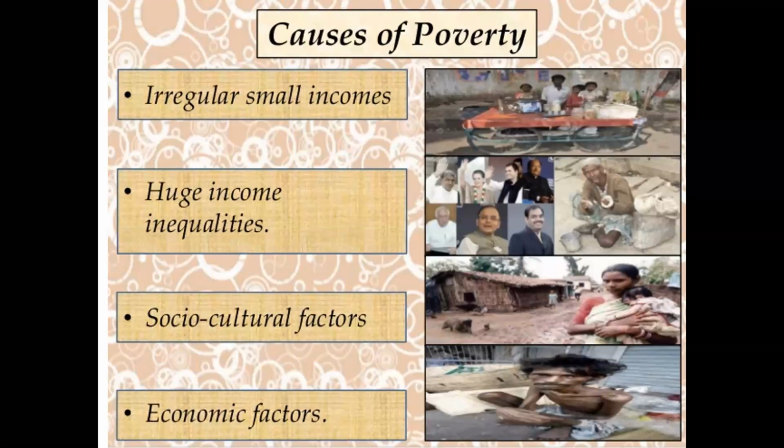Lack of infrastructure. This is another important factor of poverty. Students, we are also aware that in our country there is a lack of transport facilities. Our buses and trains are overcrowded when we travel in public transport, and there is a lack of communication systems also. So these are the important factors of poverty in our country. If the government also takes initiative, gives different kinds of facilities, and reduces irregular incomes, then of course poverty will also decrease in our country. Next part we continue in the next lecture.